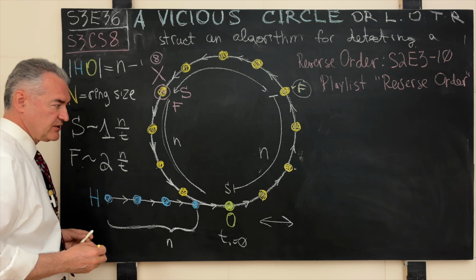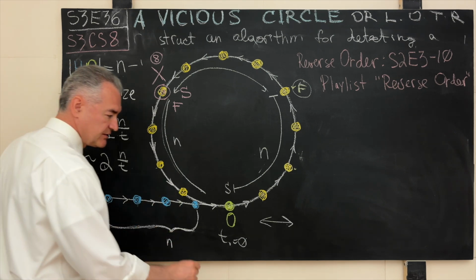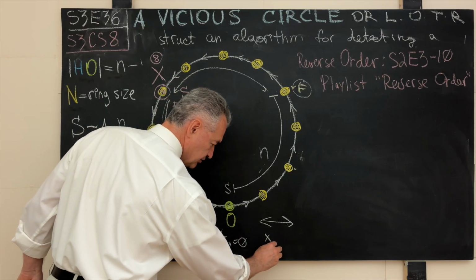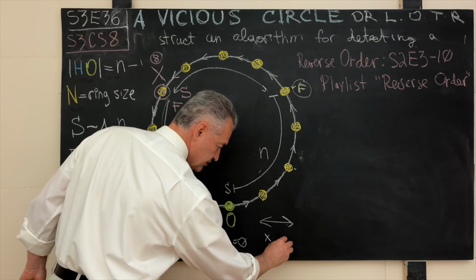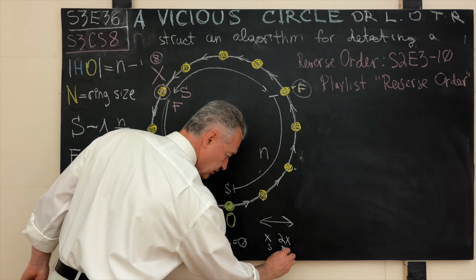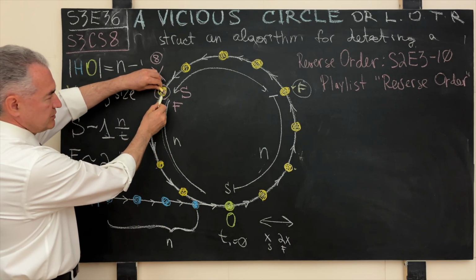But remember, if the slow runner covers the distance x, then how much distance will the fast runner cover? 2x, exactly. The fast runner will cover the distance 2x. So let's count this. So this is the slow runner.